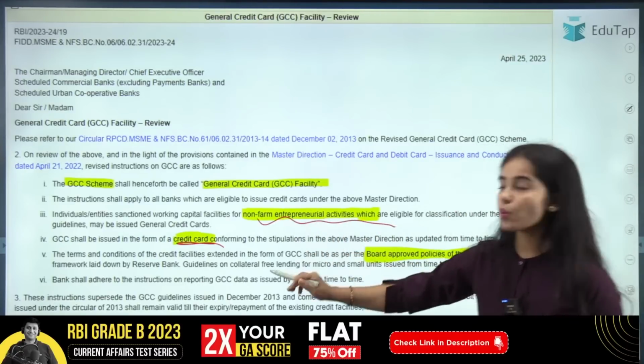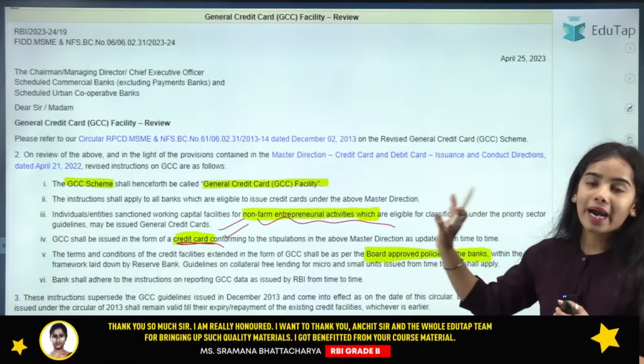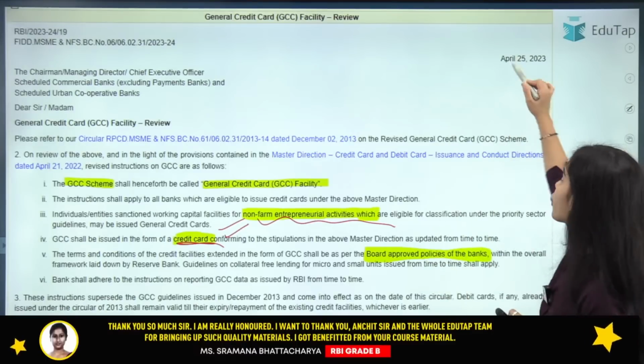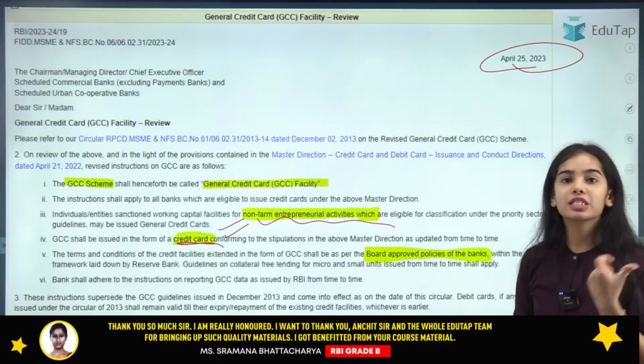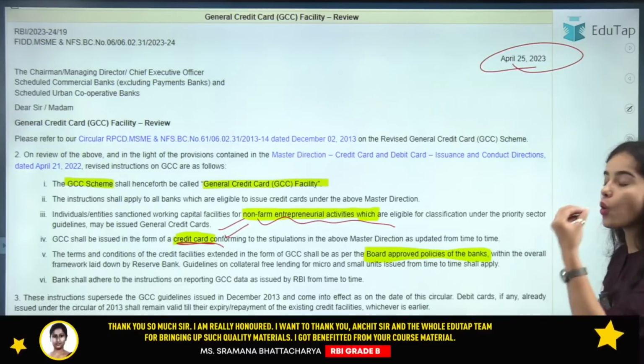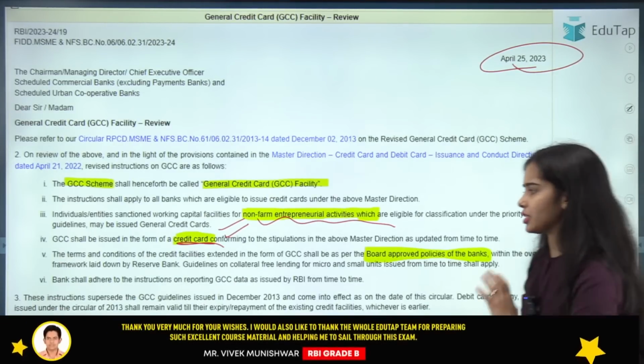So in 2013 the GCC scheme was out, in which the smart card, the debit card, the loan was provided through the GCC scheme for the non-farm entrepreneurial service in the form of debit card, credit card cum passbook. But now it has been said that only through the credit card, through the general credit card, you can provide the facility, okay, for the non-farm entrepreneurial activities. You can provide the loan only through the credit card, not through the debit card, not through the other kind of cards. Okay, so this is the information that has been provided in 2023. It has been said that the GCC scheme is now becoming GCC facility. Only the credit card should be issued, not the different kind of card under the GCC.